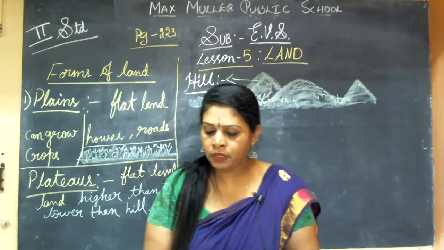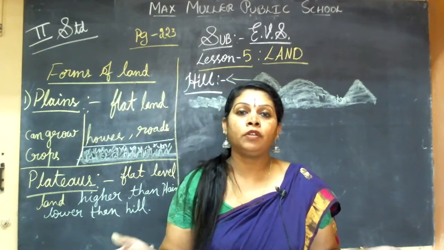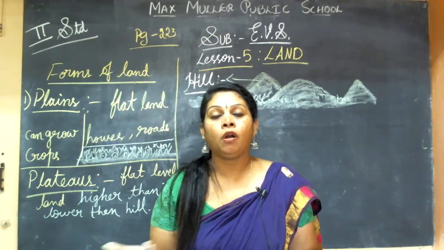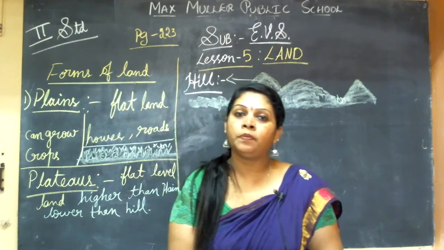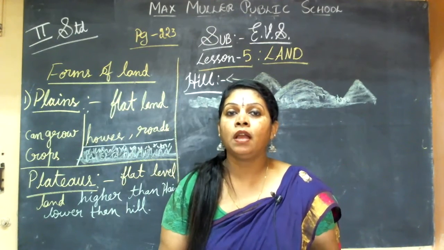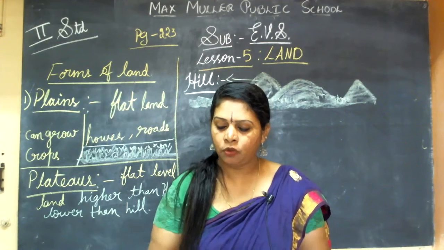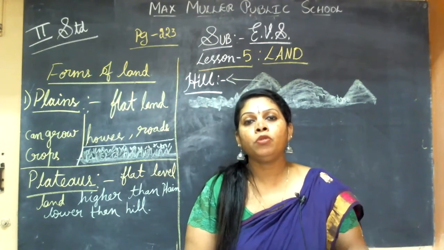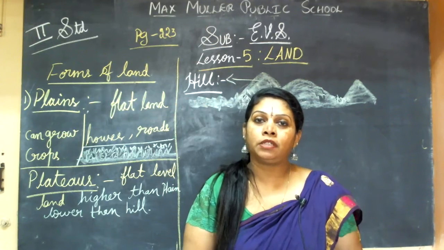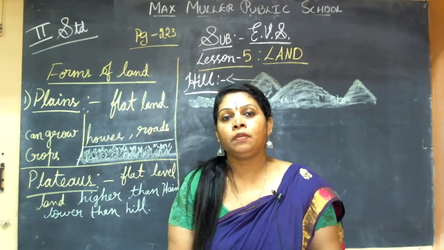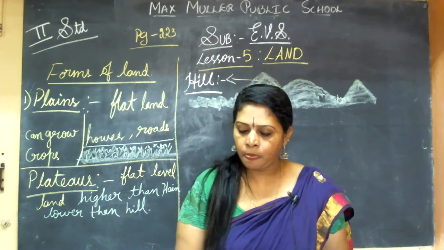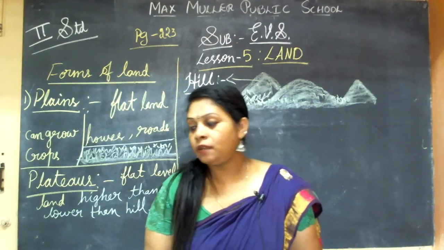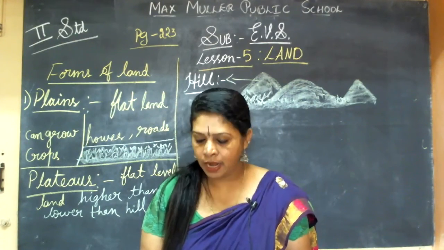Okay, what is land? First of all, we all live on the earth. So the earth is our home. All animals and human beings, all living things, animals, plants, everybody lives on the earth. The earth is round in shape. Most of the earth is covered with water, and only a part of it is land. So we all live on that land only. Plants and animals also live on that land itself.